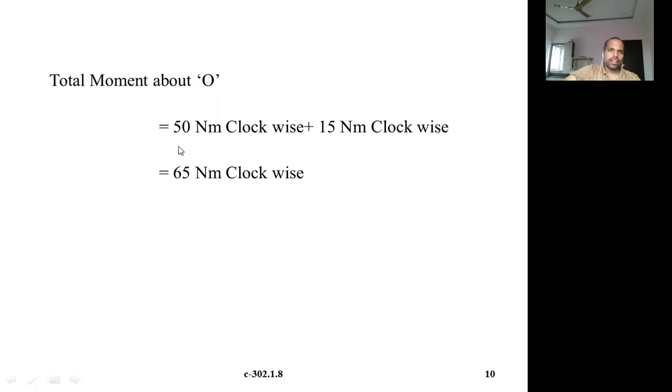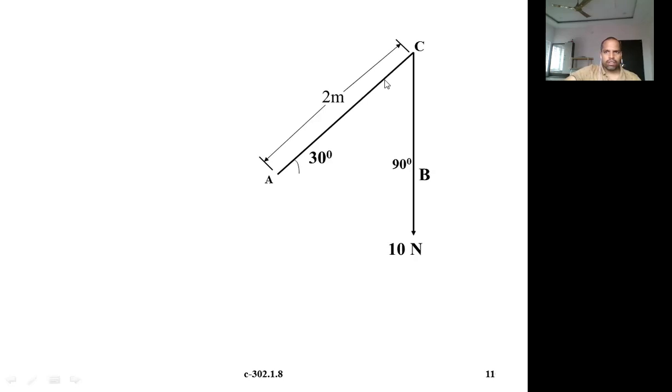If one is clockwise and another one is anti-clockwise, for example, then it depends on your magnitude. Whichever has the greater magnitude, the direction will be the same as that one. So whether the net moment is clockwise or anti-clockwise is decided based on the magnitude. Right. Let us see one more problem on this moment.